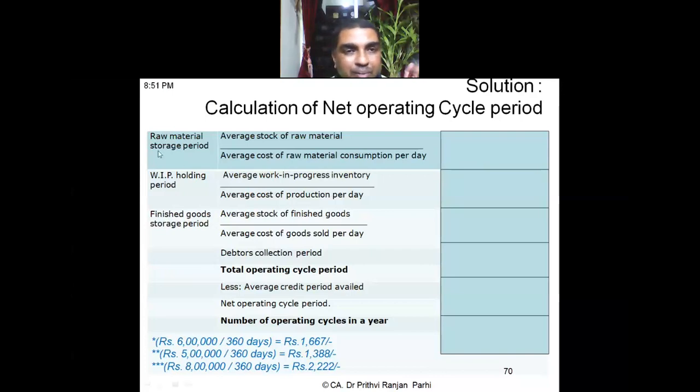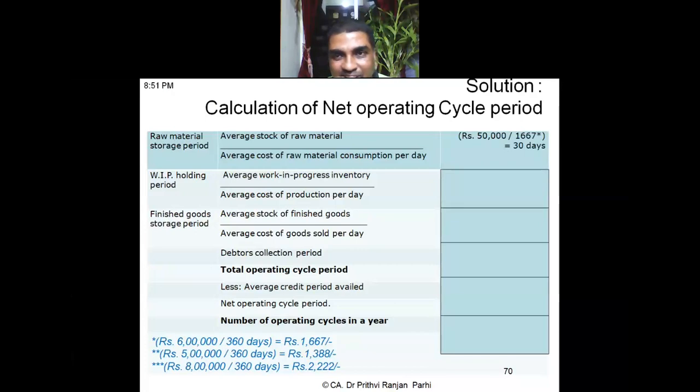First, we will be computing raw material storage period. What is the raw material storage period formula? Average stock of raw material divided by average cost of raw material consumption per day. Now you have this data with you. Now try to give me the answer. What is average stock of raw material divided by average cost of raw material consumption per day? Give me the answer. What is the answer? 12 days.